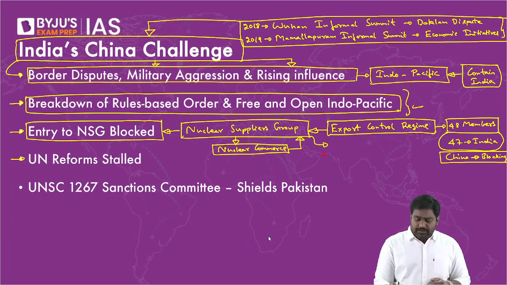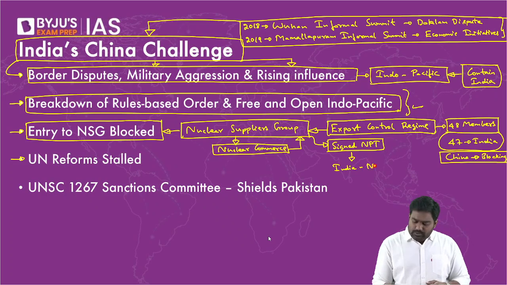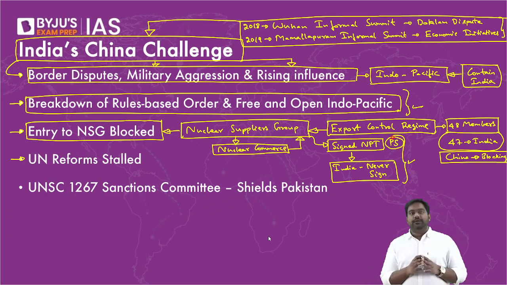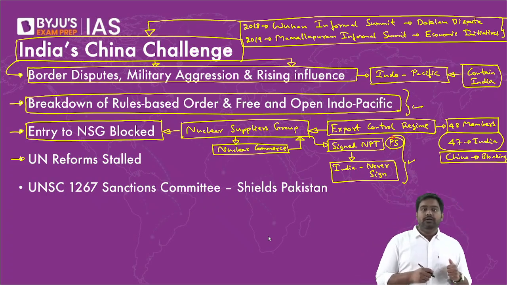Because see, to become a member of NSG, you should have signed the Non-Proliferation Treaty, the NPT. But India, as I mentioned in a previous class, has committed to never sign NPT as it is discriminatory. According to the Non-Proliferation Treaty, only P5 countries can have nuclear weapons. Only the 5 permanent members of UNSC. Only they can hold on to their nuclear weapons and even develop their weapons program. Right? So only US, China, Russia, UK, France. Only they can have their weapons and even further develop them.